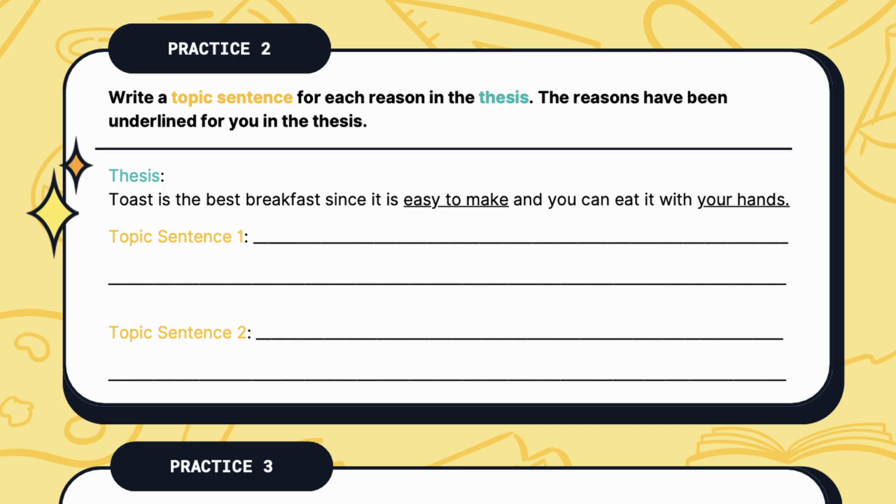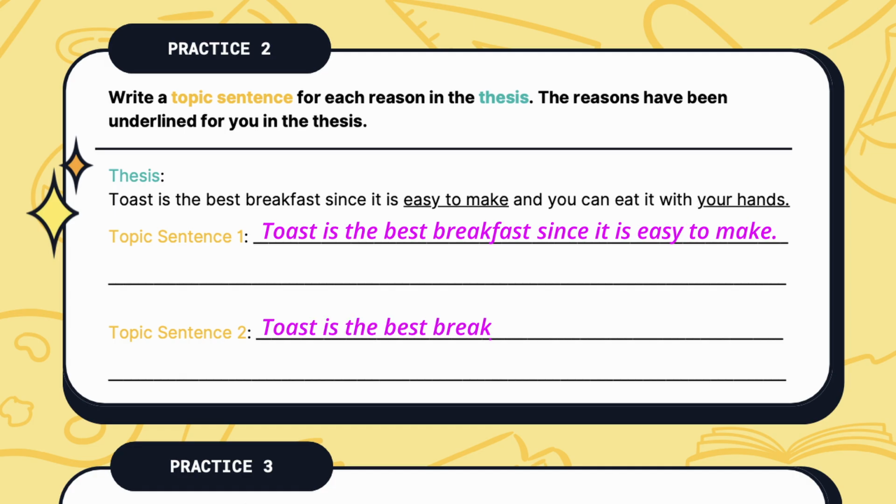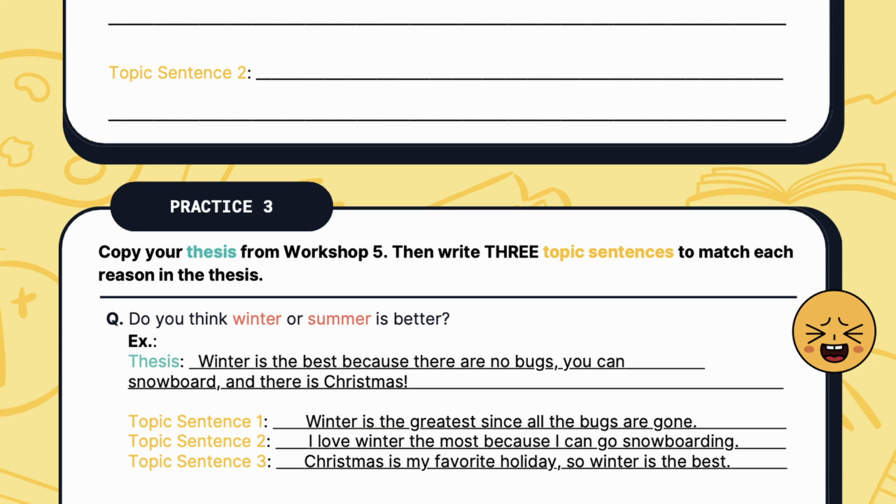Here's an example of what your topic sentence 1 might look like. Toast is the best breakfast since it is easy to make. Here's an example of what your topic sentence number 2 might look like. Toast is the best breakfast since you can eat it with your hands. Now it's time to move on to practice 3.